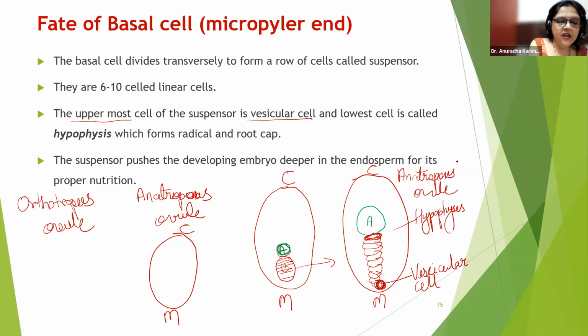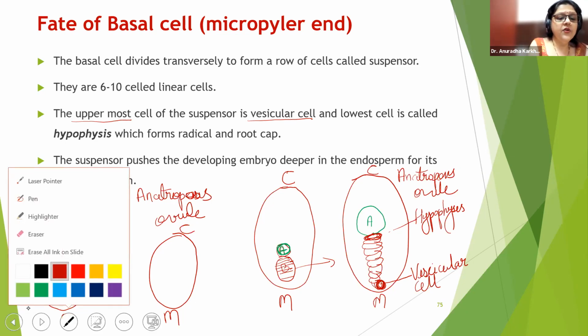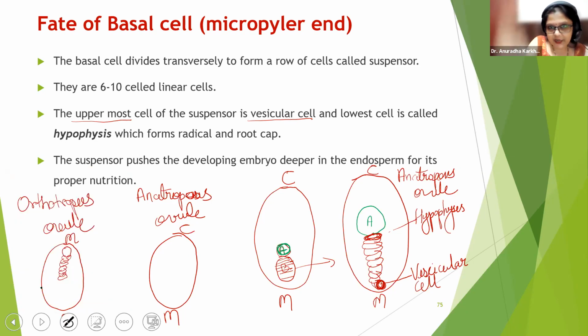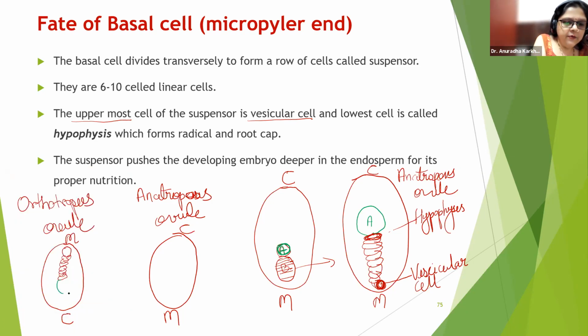How was it in orthotropous? Micropyle, chalaza, correct? So here it will be your vesicle, 1 2 3 4 5 6 7 8 cells. Suppose which is our 8-cell one? The linear suspensor. And here this one will be the apical, right? So now what is going to happen?